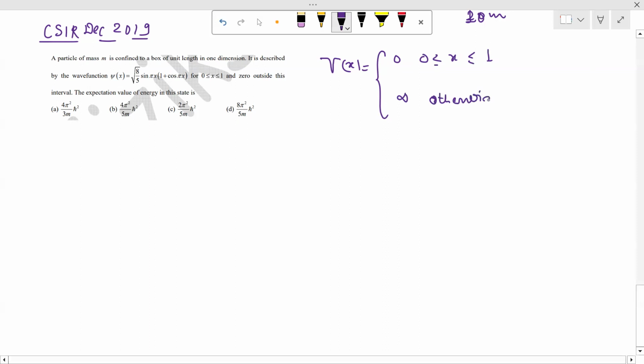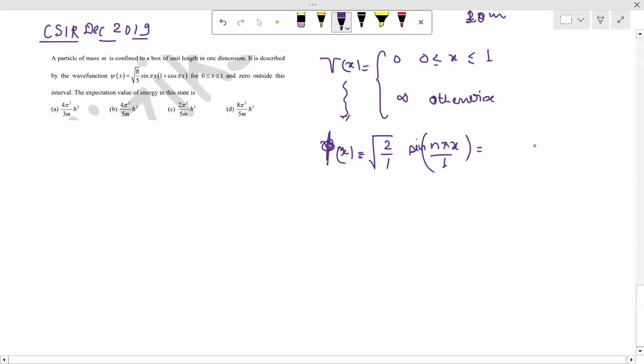And we know that for this particular potential problem, the corresponding eigenstates, I am writing them phi, are simply given by root over 2 upon L sin(n pi x upon L),